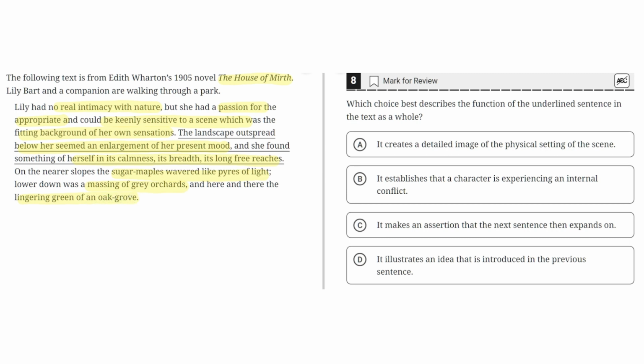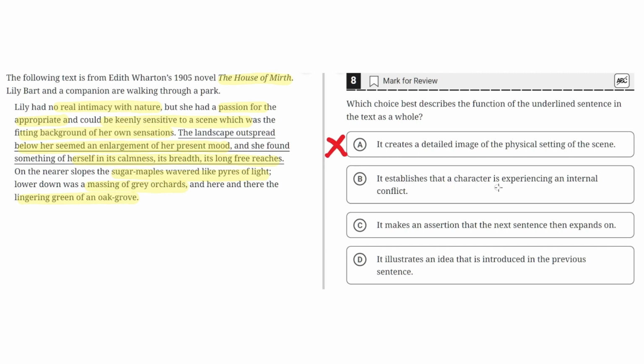So option A says it creates a detailed image of the physical setting of the scene. This is incorrect because the underlined sentence describes the scene in very general terms, describing it as calmness, its breadth, and its long free reaches. So it does not describe the physical setting of the scene, so A is incorrect.